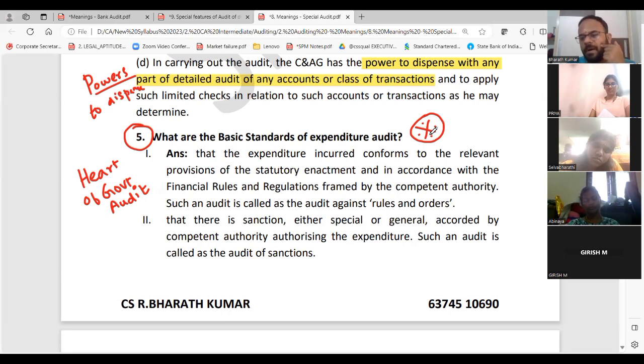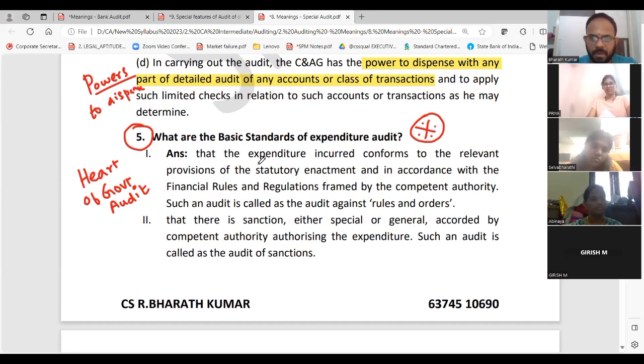Sir, till now you told powers, duties and all. Don't you think all these are important questions? That's all for conceptual connection. They may or may not ask. But from this fifth question, there can be a number of questions that they can ask. So I said I will cover this and give you time to study. We will go one after another. Are we clear? So don't be surprised if they ask questions from this, because this is the most important in the whole chapter from the government audit perspective.